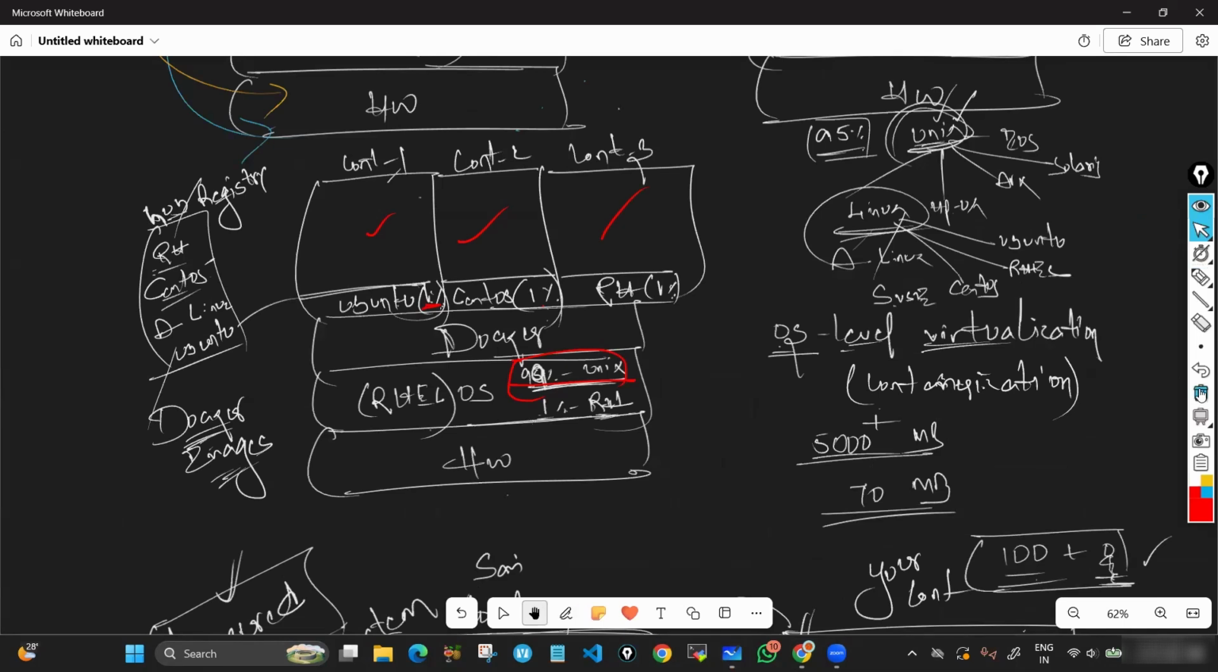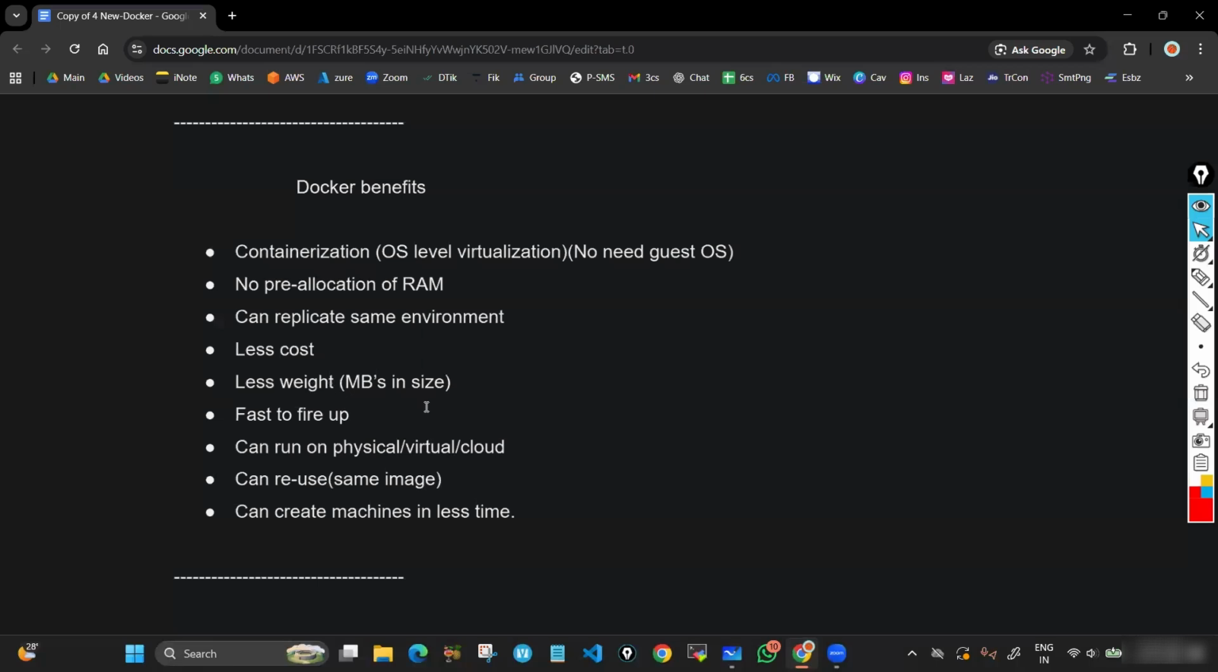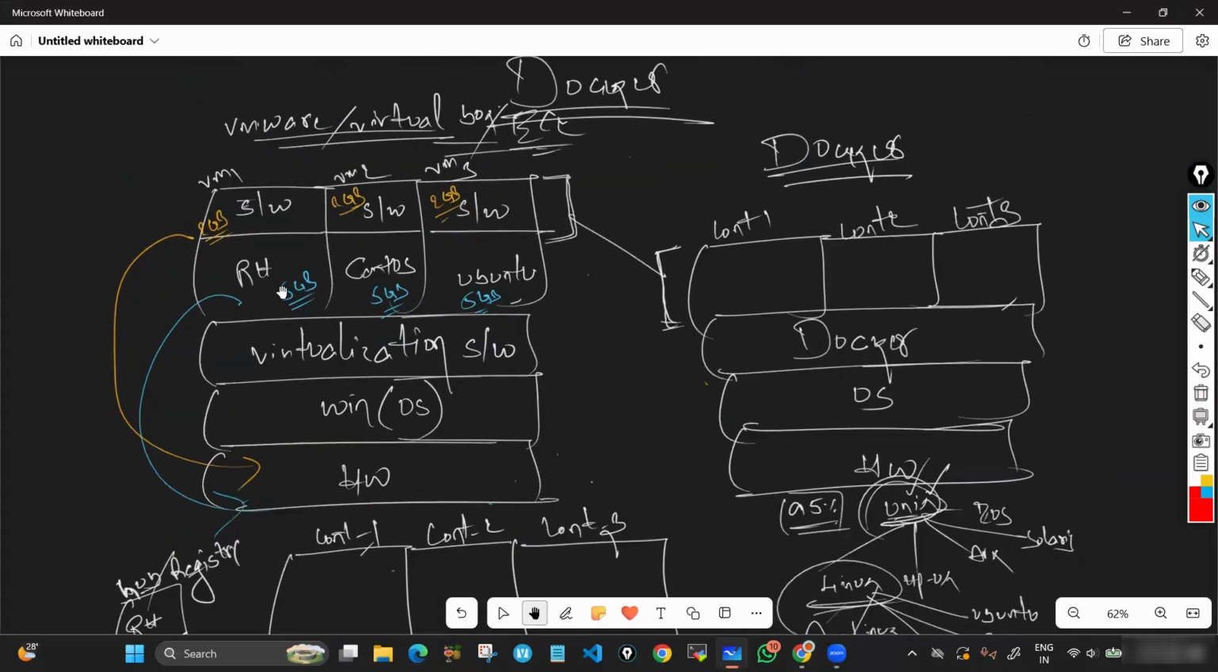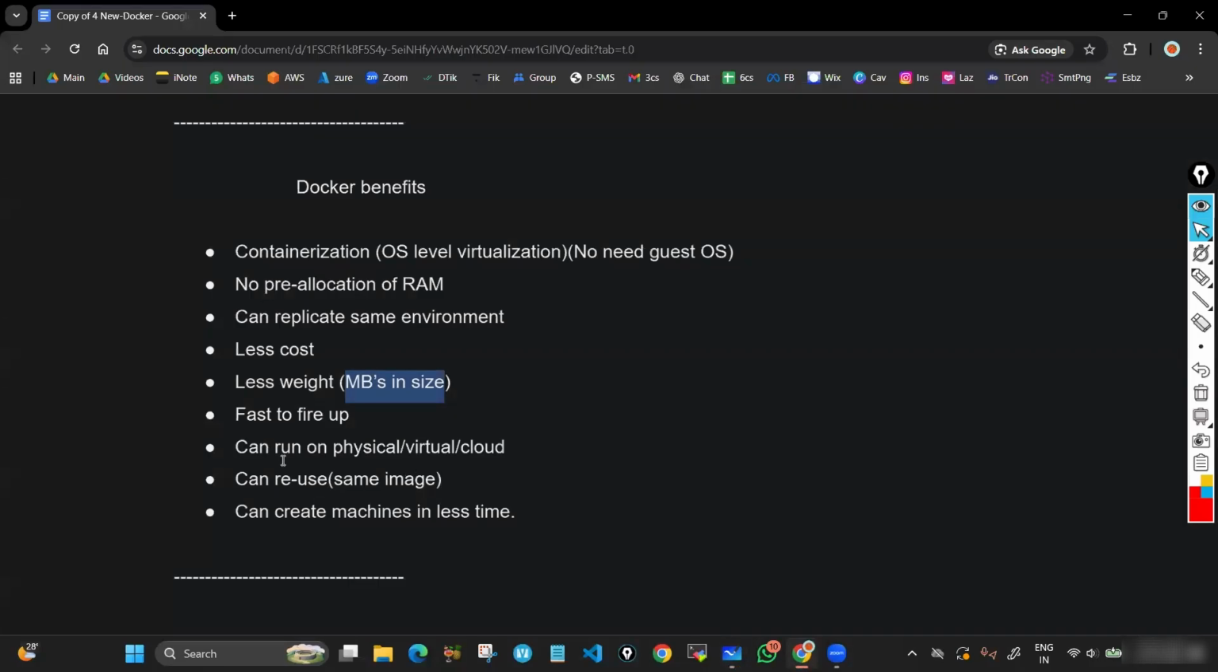Means indirectly the size of the OS, the storage it is consuming overall, is less. Indirectly, only whatever software you are going to install, that software size only, the storage whatever software is consuming, that much only. Not the OS, right? In that sense, lightweight, MBs in size. That OS is 60, 70 MB only. But if you take VMware or Oracle VirtualBox, it will be having 5 to 8 GB, right? That is one difference.